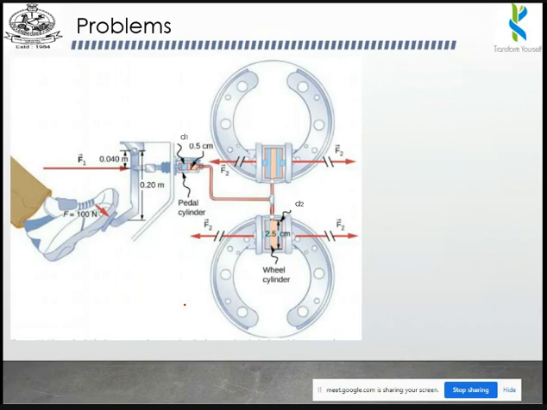So can anyone explain this problem? I have explained the structure with our previous diagram, so you have to frame the problem. Someone explain. If you want to explain in Tamil also, you can do it. There is no problem.